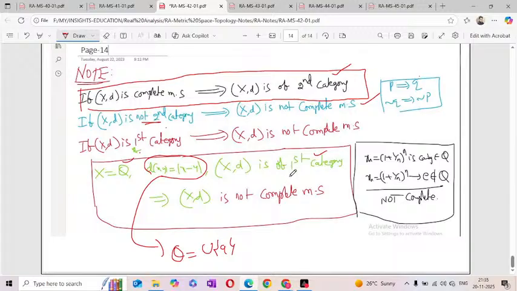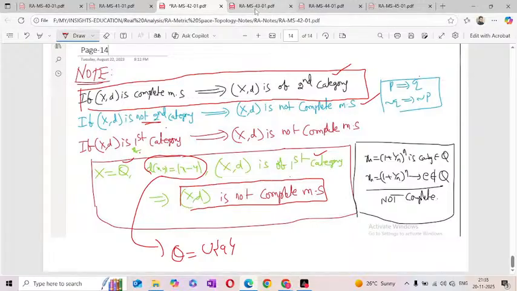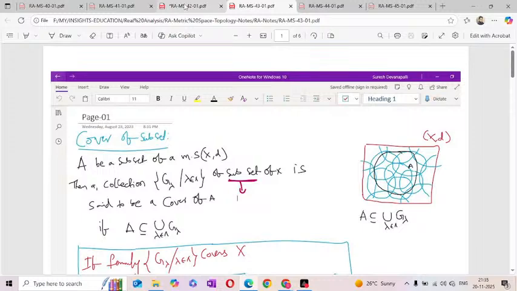First category means this metric space is not complete. If you identify whether it is first category or second category, then we can easily identify whether it is complete or not complete. So if (X, d) is first category, by the statement we can say that (X, d) is not a complete metric space. Okay, so this one is related to the complete metric space.